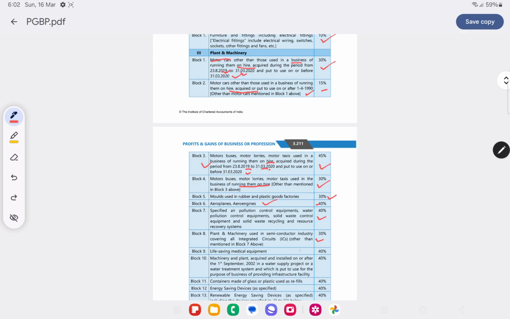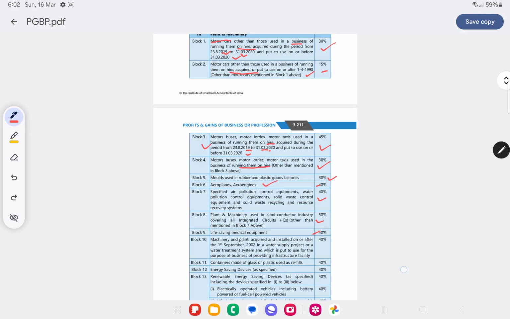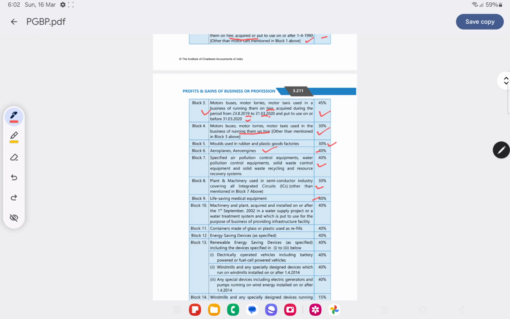Life saving medical equipment, 40%. Machinery and plant acquired and installed on or after September 2022 in a water supply project or water treatment system and put to use for the purpose of the business of providing infrastructure facility, 40%.